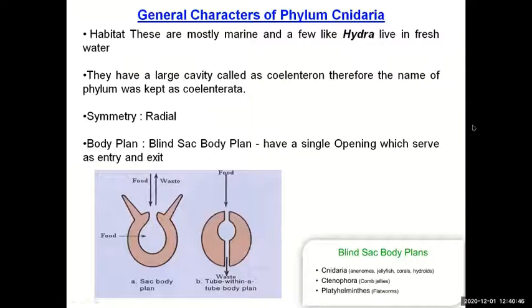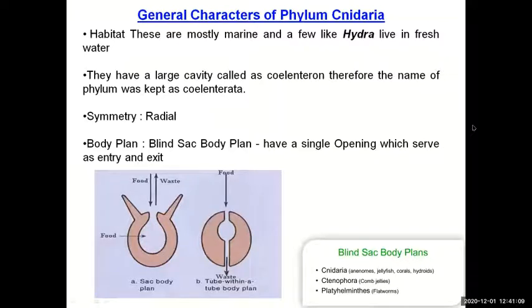The body plan in sponges was having many pores and a single exit. But in Cnidarians, there is a single entry and a single exit. The body is not porous.